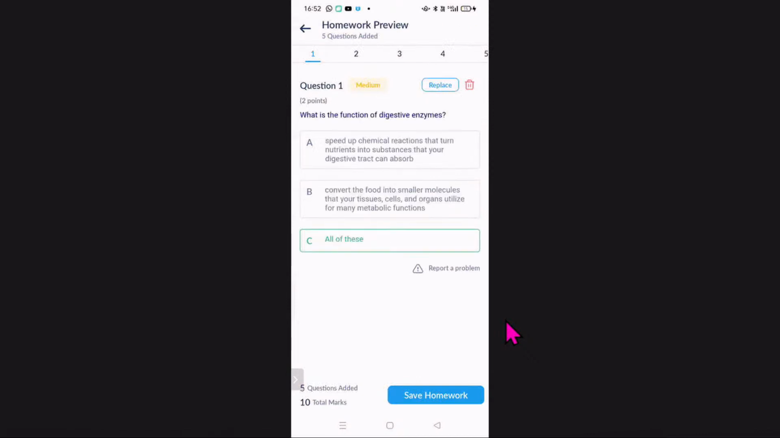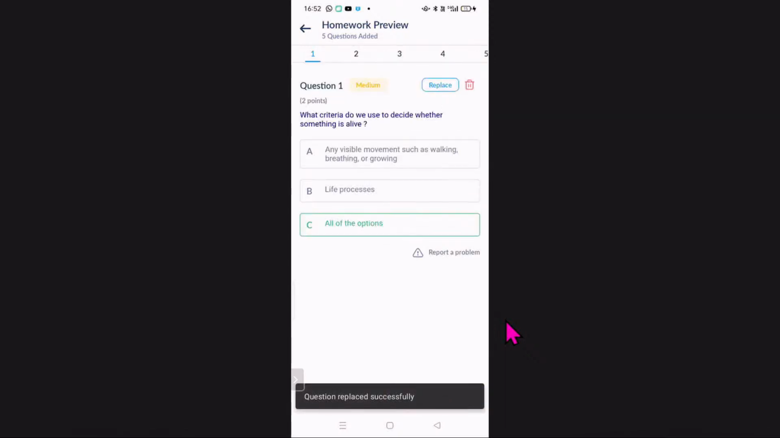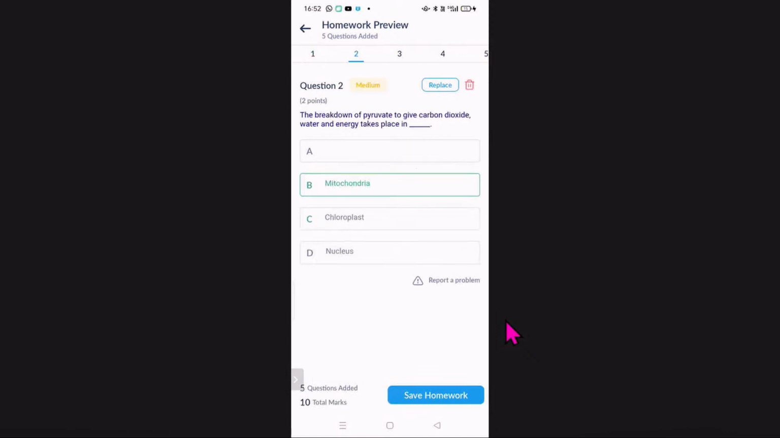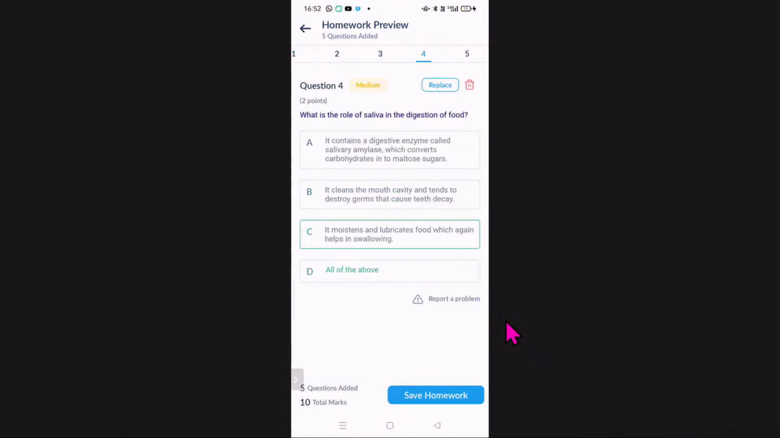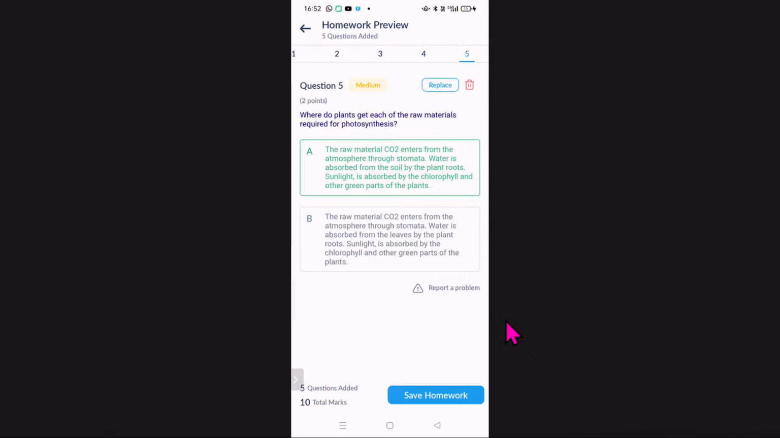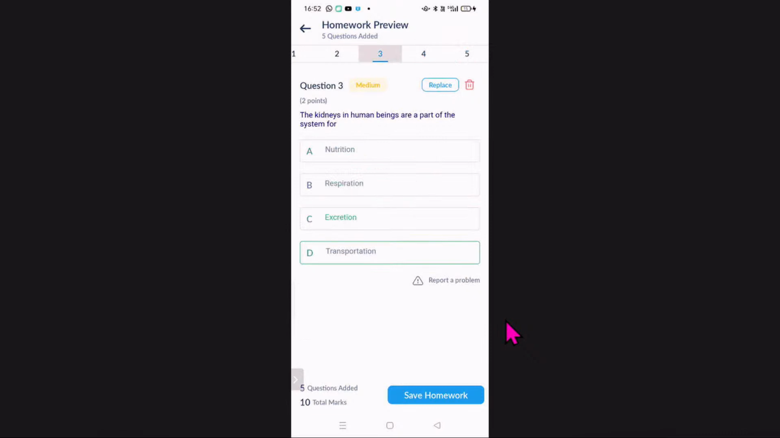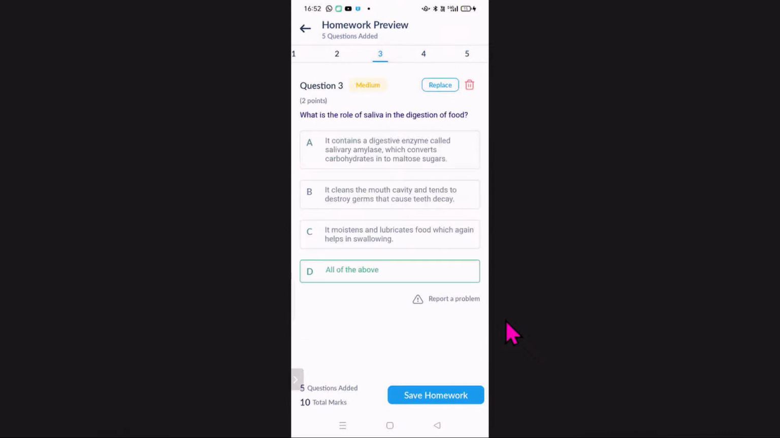Here you can see all the questions already prepared, available in this platform. I just have to see them. If I want to replace them, I can click on the replace tab. Here it will replace that question. I'm going to check all the questions. In this, you can see one of the options available here is green in color. It shows the correct answer key. So I'll check them. Now I'm going to save this, save homework.